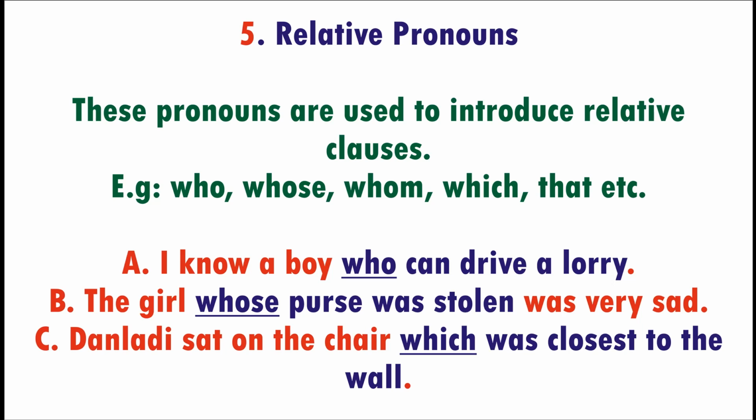The girl whose purse was stolen was very sad. In this case, whose is a relative pronoun that introduces the relative clause, whose purse was stolen. Example C. Danladi sat on the chair which was closest to the wall. So which is a relative pronoun here because we use it to introduce the relative clause which was closest to the wall.